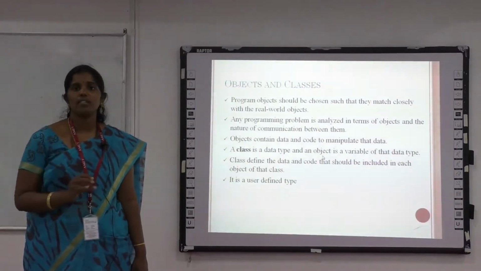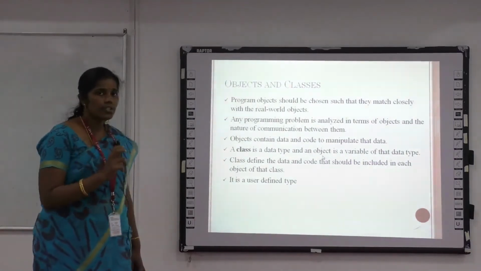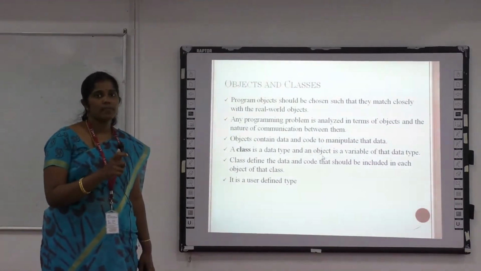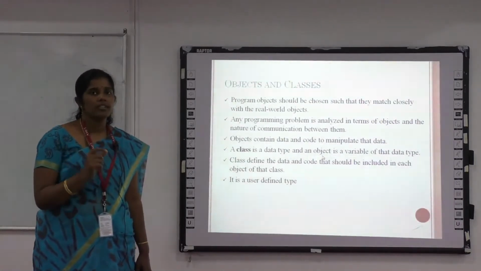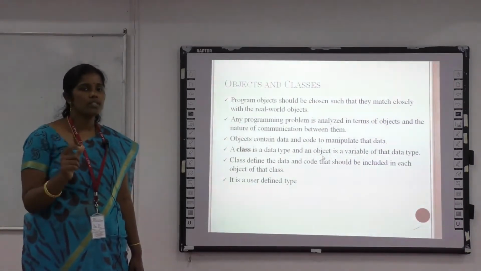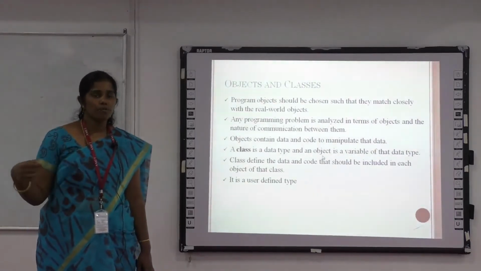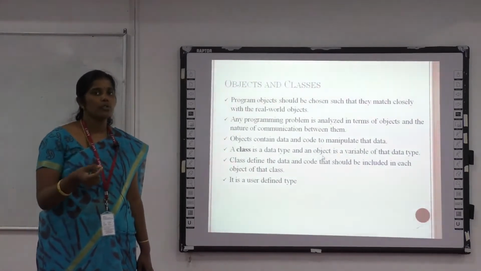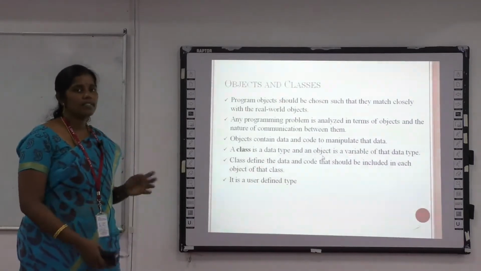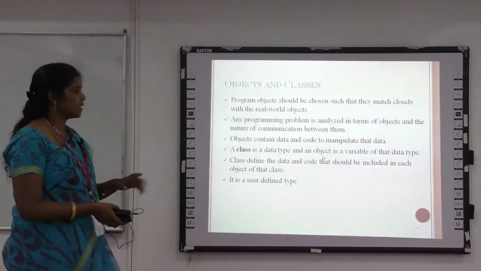Each separate thing is called an object, and for the collection of those objects, I can specify the class name as fruits. For example, class fruits is a user defined data type. Apple, orange, mango belong to the particular class fruits. So these are called objects. This is the difference between class and object.